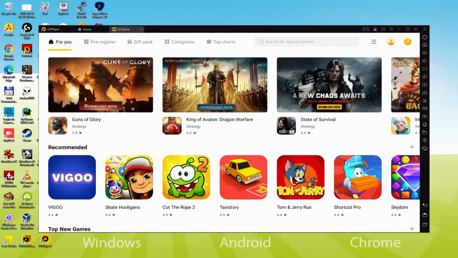It isn't really the optimal method to install the game, so I tend not to advise using it, due to the fact that in certain cases the LD Store puts an out-of-date version of the video game. Allow me to teach you the way to set up the video game by using Google Play, so I recommend you do it this way.